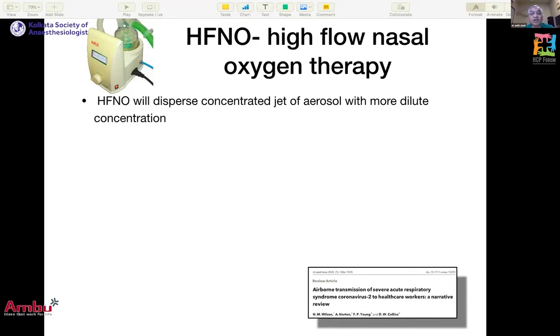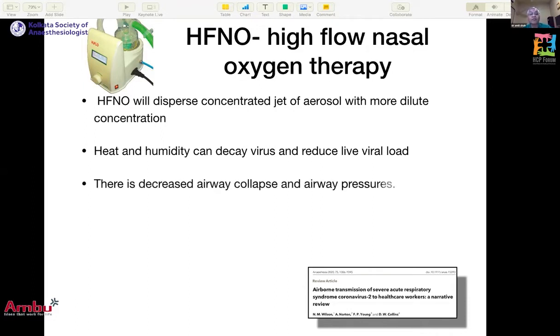So when the patient is spontaneously breathing, the aerosols which come out are more dilute in concentration and more dispersed. Plus the heat and humidity created with high flow nasal oxygen can decay the virus, improving viral decay and reducing the viral load.